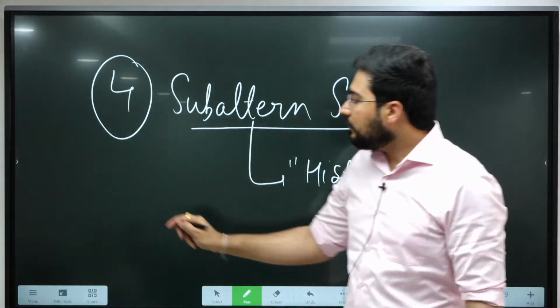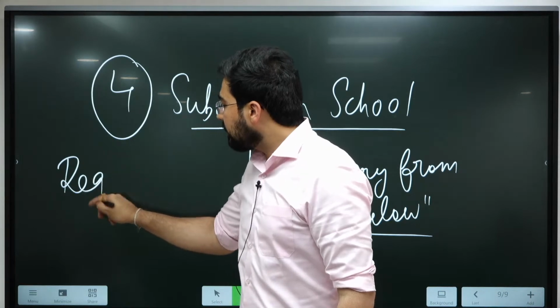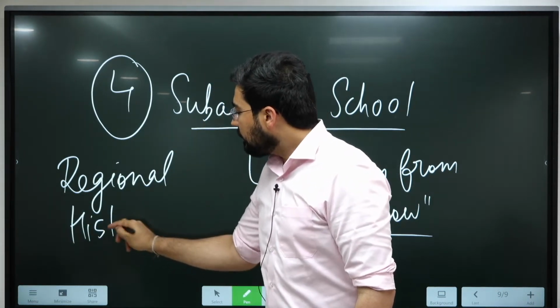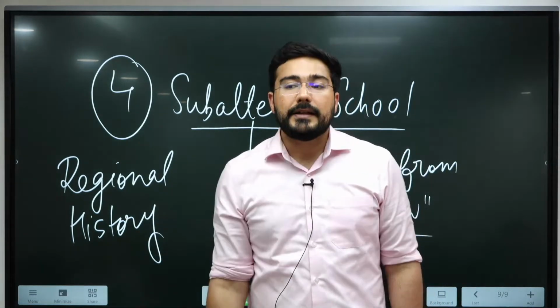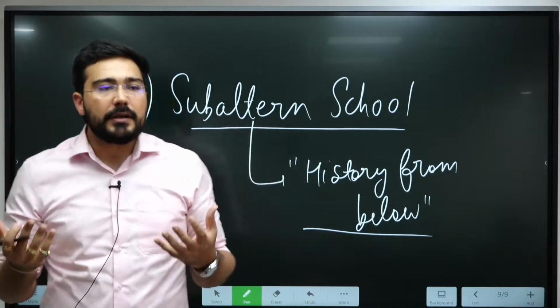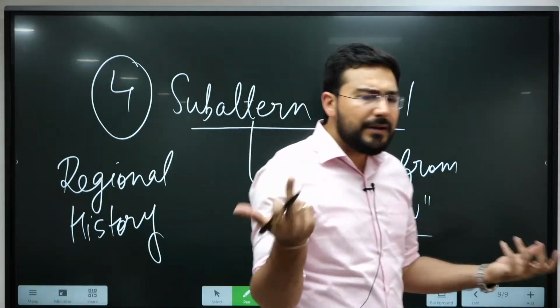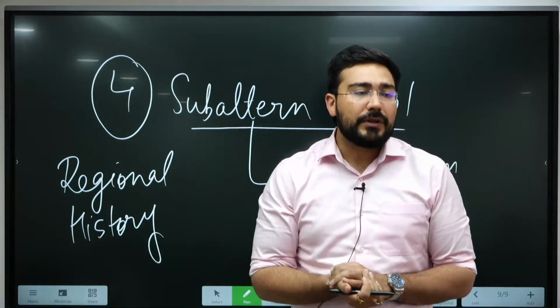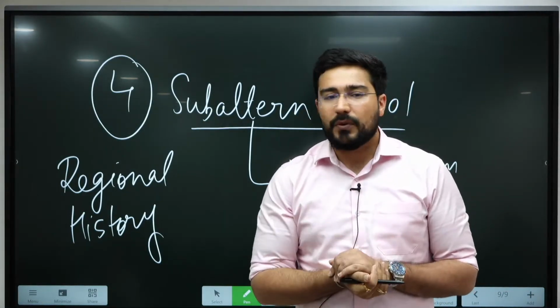Right now, the major focus in India is on regional history. Today we understand that India is a sovereign independent country. But do you think during the times of history it was one? It was not.